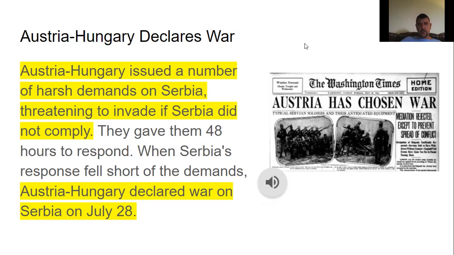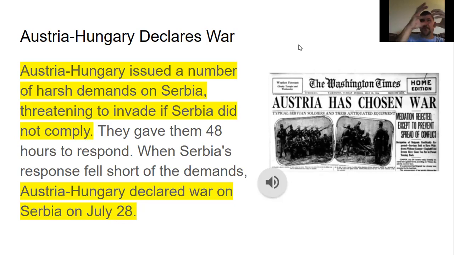Austria-Hungary declares war. Austria-Hungary issued a number of harsh demands on Serbia, threatening to invade if Serbia did not comply. They gave them 48 hours to respond. When Serbia's response fell short of the demands, Austria-Hungary declared war on Serbia on July 28th.